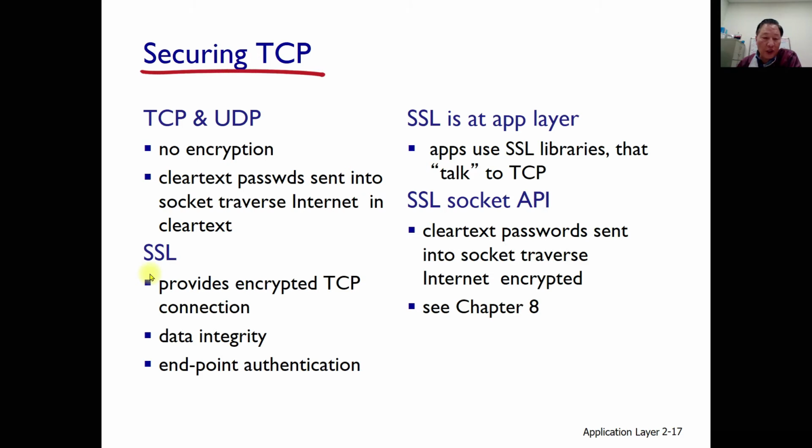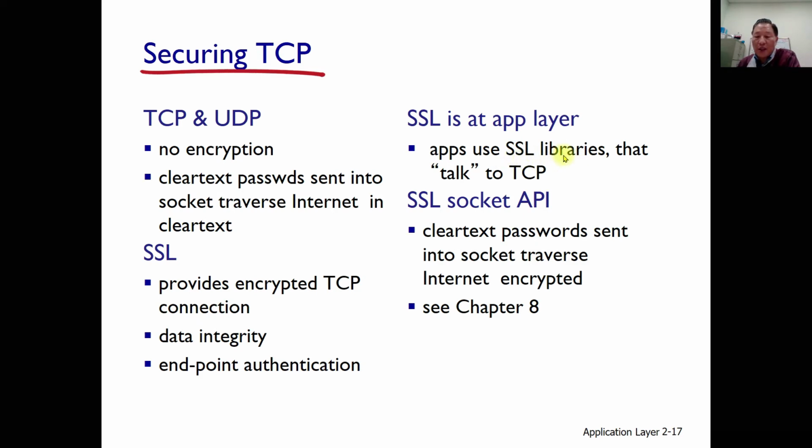Thus, we need the Secure Socket Layer, and this one is providing an encrypted TCP connection for security and for data integrity. Endpoint authentication we can provide using this protocol. And this one is located at the application layer, that means on the top layer.